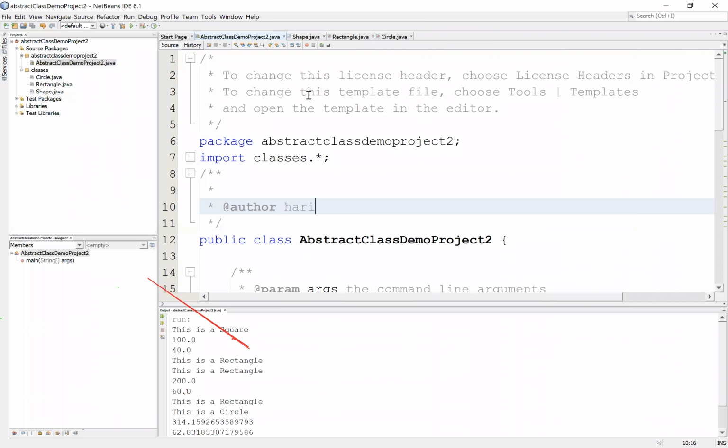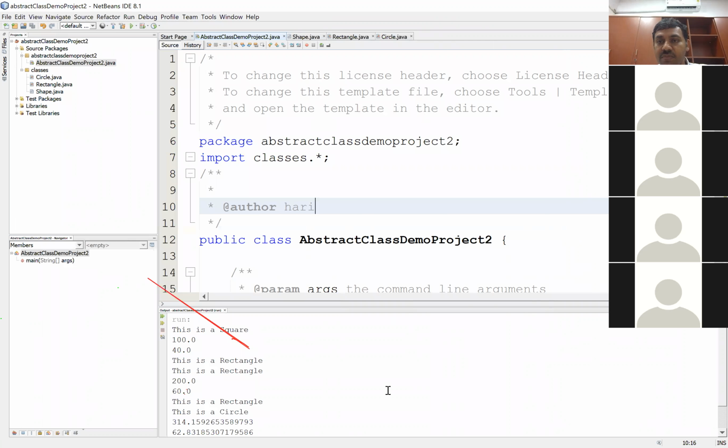What I'll do is I'll quickly unmute all of you so that you can ask. I've unmuted all of you.